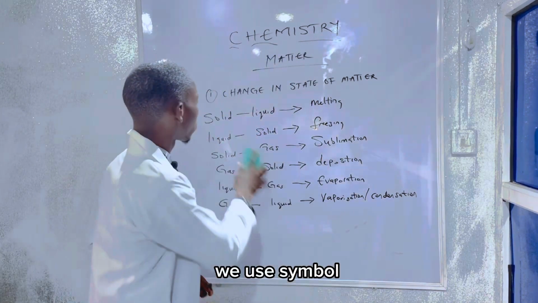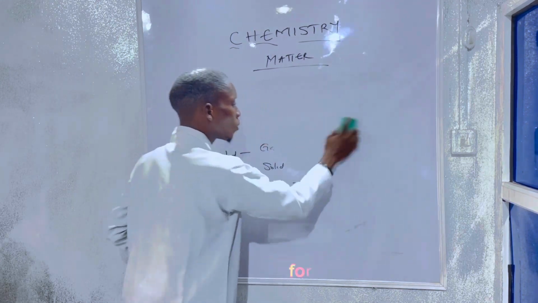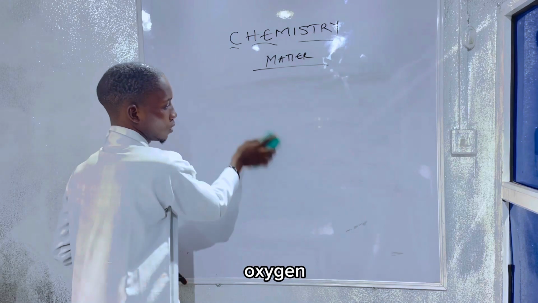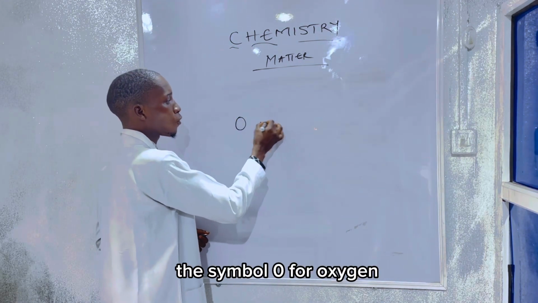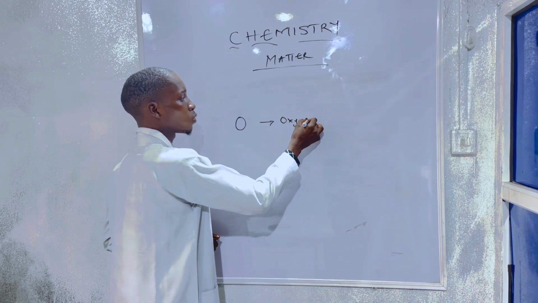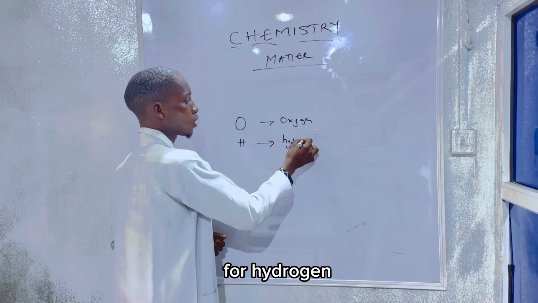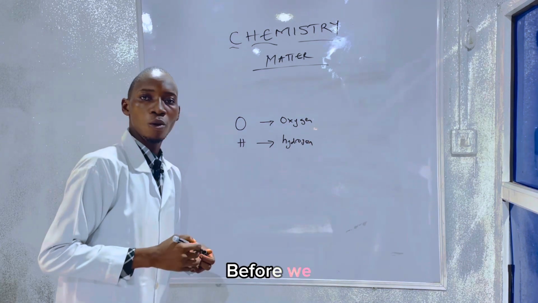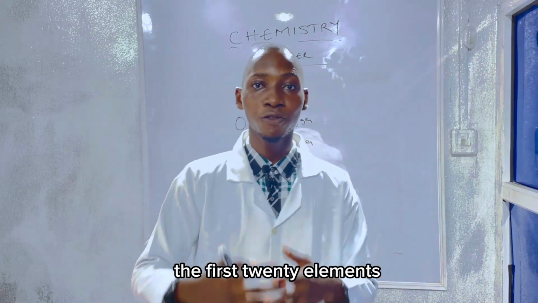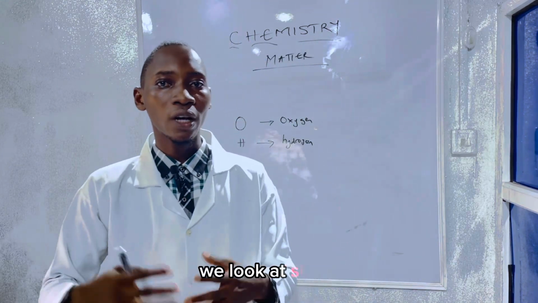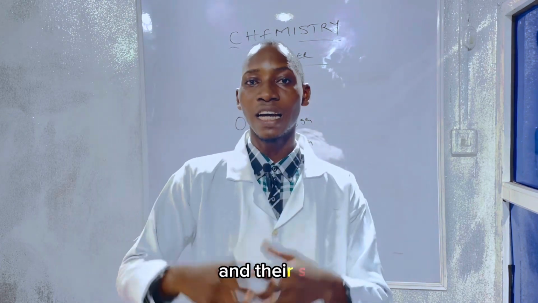We use symbols to represent elements. For instance, oxygen will be represented with the symbol O, while hydrogen is represented with the symbol H. Before we continue, let's briefly look into the first 20 elements for summary. Next class we'll look at a simpler way to understand the first 20 elements, their atomic number and their symbol.